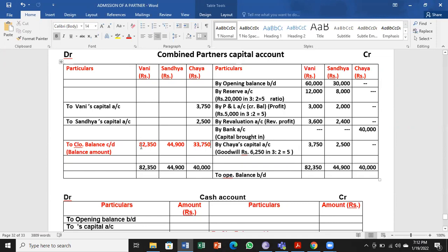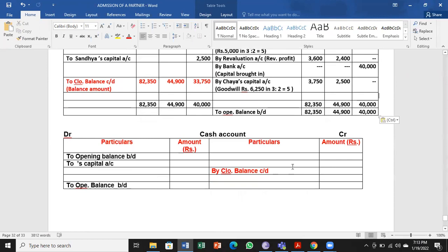So the closing balance carried down is the balance amount of each partner's capital account. The same will become opening balance brought down. So this is important for you to remember. If this comes out right, your other things will be right.